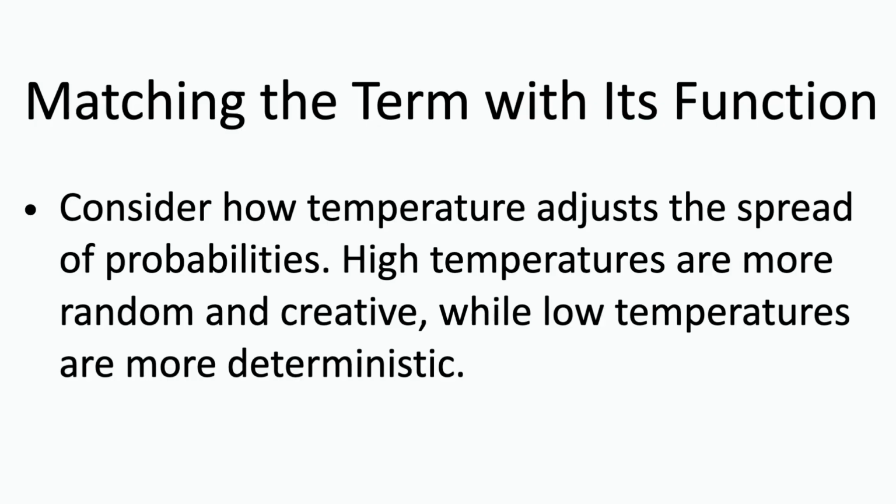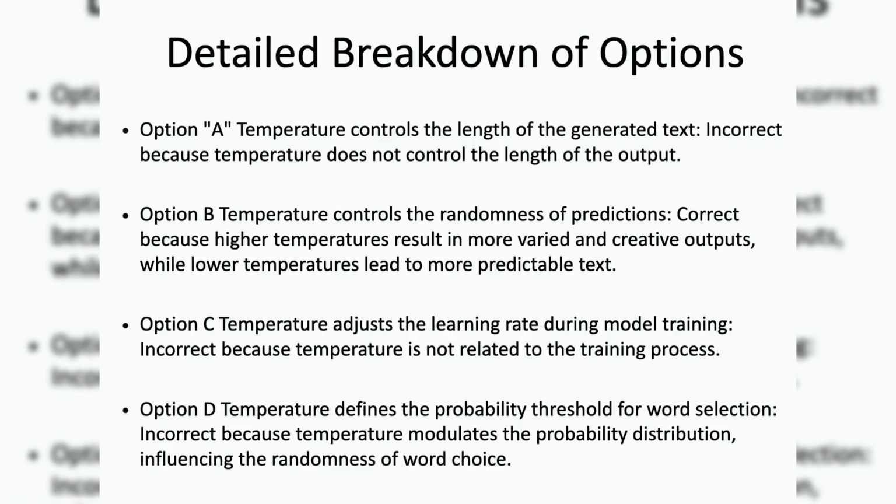Now match the term with its function. Consider how temperature adjusts the spread of probabilities. High temperatures are more random and creative, while low temperatures are more deterministic. Let's take a look at each option one by one. Option A, temperature controls the length of the generated text. This is incorrect because temperature does not control the length of the output. The length of the text is typically managed by other parameters like the maximum token limit.